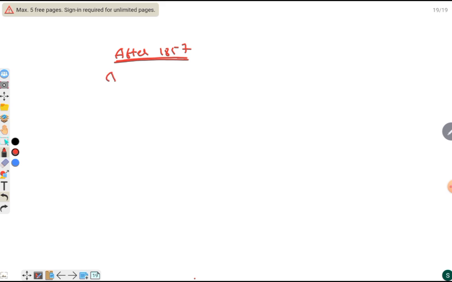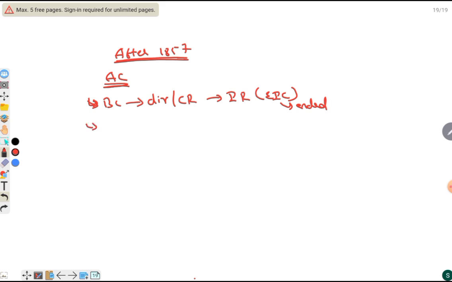One is administrative changes. Here, the British Crown started direct rule, that is Crown rule, instead of indirect rule, that is East India Company rule. Hence, East India Company rule was ended. Another administrative change was that the Viceroy post was created, and the first Viceroy was Canning. Secretary of State for India was created.